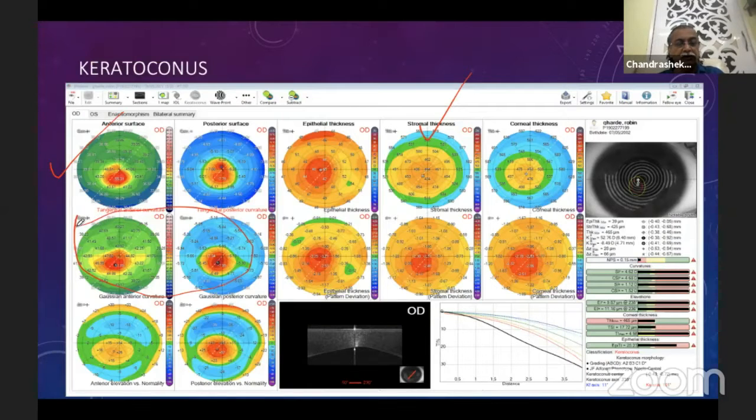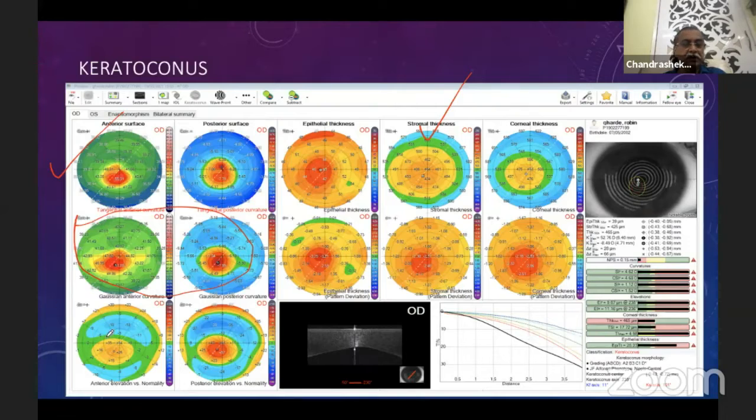Now, what is the importance of the Gaussian curve? The previous speaker already explained, so I'll just harp on the important point, that it does not change with so many small parameters which change with time, like the pupil size and fixation and so on. So it is a very good thing to compare the progress of keratoconus or any ectasia on these Gaussian curves. Say a patient comes after 6 months, it is very good to compare on this.